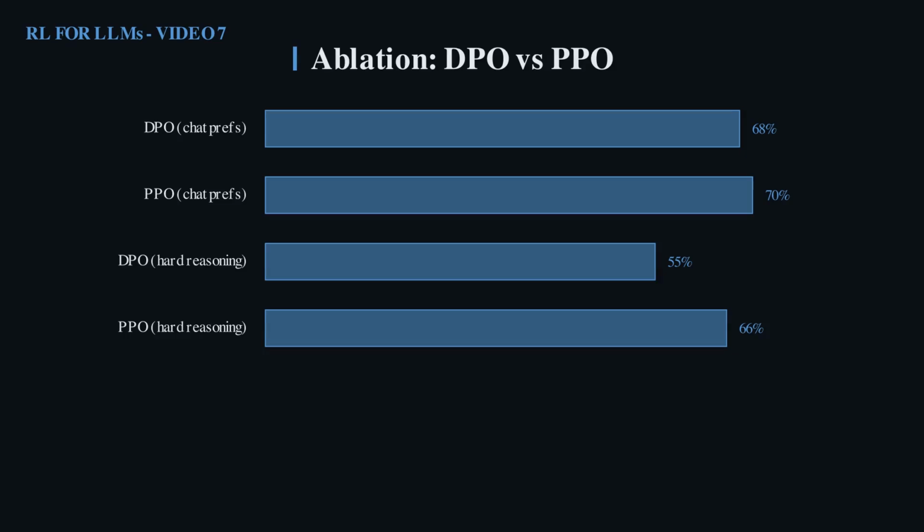There is a practical rule of thumb hiding in this chart. If your task is about taste and style, where a fixed data set of human comparisons captures what you want, DPO is the efficient choice. If your task is about correctness, where the model needs to try, fail, and discover new strategies, you want online reinforcement learning. Keep that split in mind. It returns in the reasoning videos.